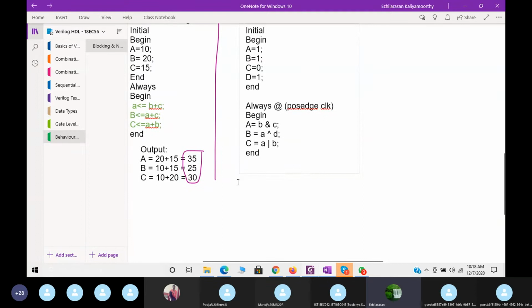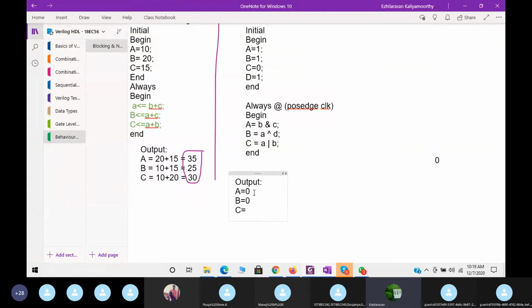Let me show what the output it will get now, because I want to show the problem why it is recommended for combination circuit or sequential circuit. What is the output I'll get now? A is equal to, now A equal to B and C. B and C in the sense, what is B? B is 1, C is 0, output will be 0 now. Next, what is B? B is equal to A XOR D. A is 1, D is also 1, both are 1, 0. Next, C is equal to A or B.